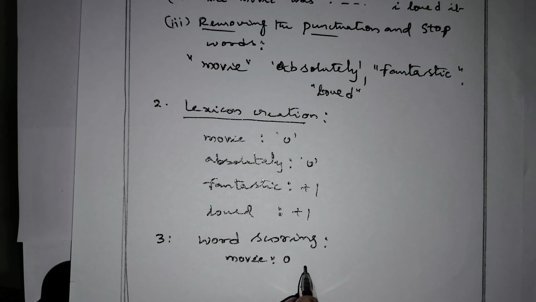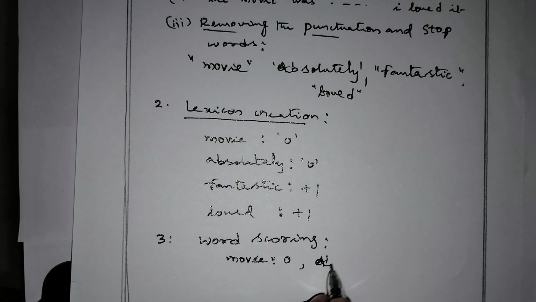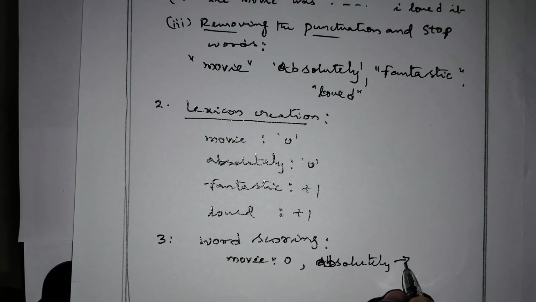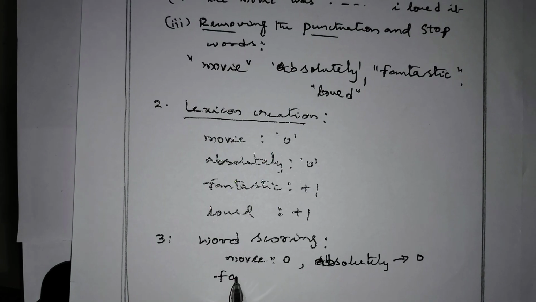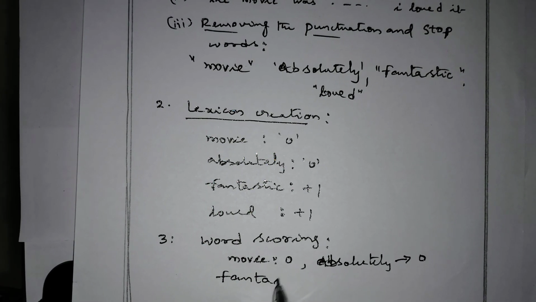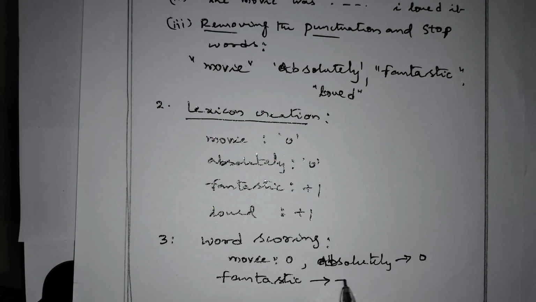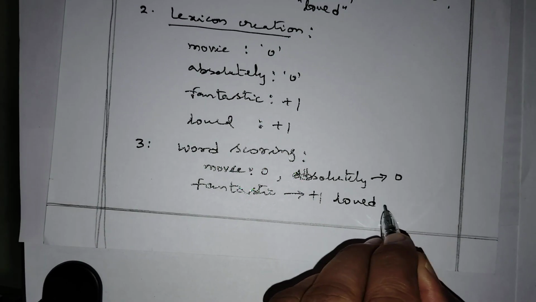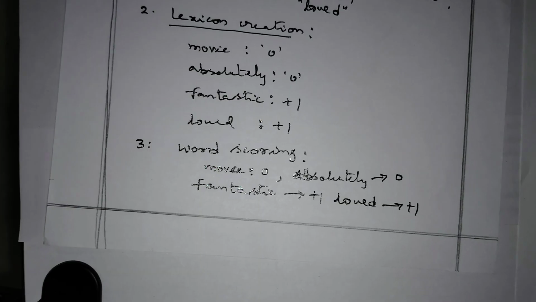Movie is 0, absolutely is 0, fantastic is connected to +1, and loved gives +1.